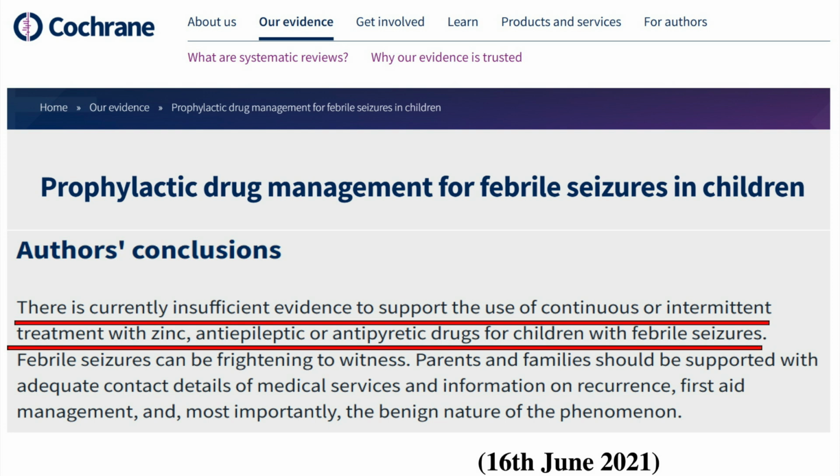Obviously, when at a national level we discuss this issue, we have this practice of giving clobazam as intermittent prophylaxis. There have been studies with continuous prophylaxis and intermittent prophylaxis, and it has been shown that it's not useful.